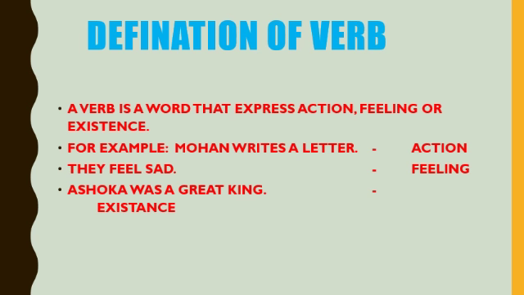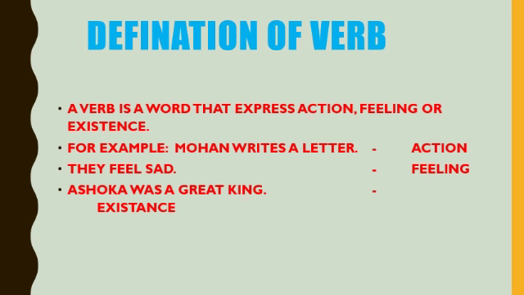It is a helping verb because it is expressing where Ashoka is, present, past, or future. And we all know that was is used in the past tense.